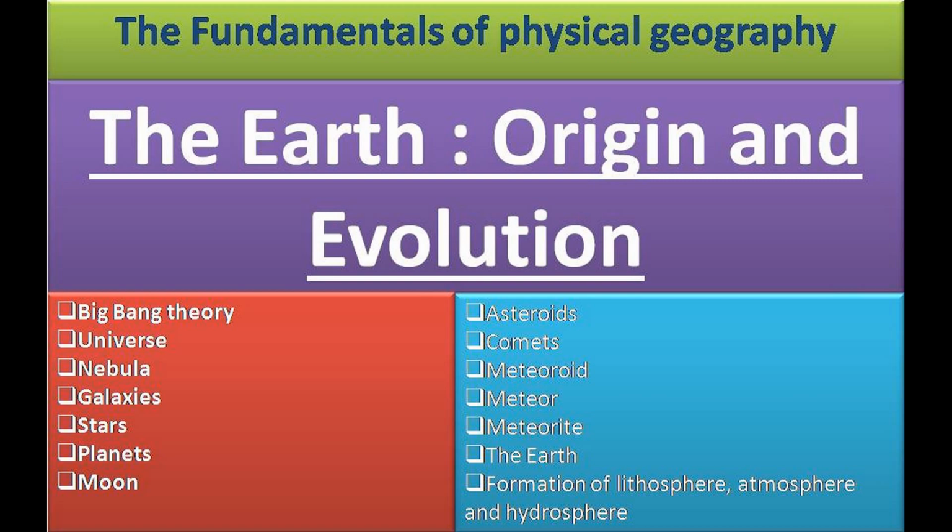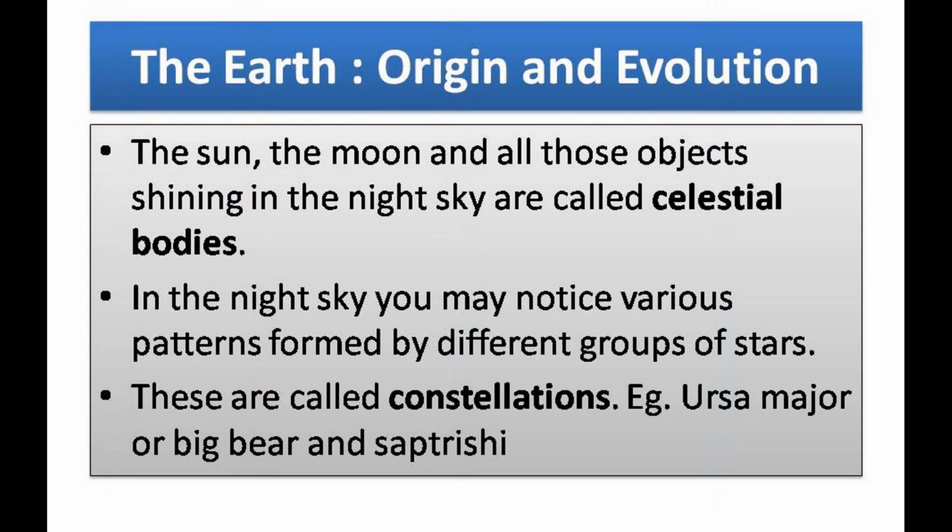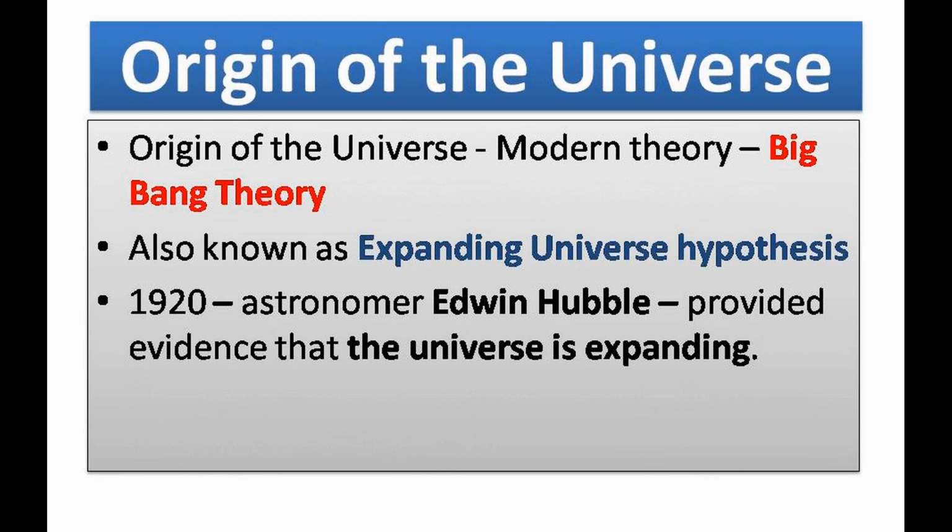Hello friends, today we are going to discuss the origin of the universe and the evolution of our planet, our home, the earth. The sun, the moon and all those objects shining in the night sky are called celestial bodies. In the night sky, you may notice various patterns formed by different groups of stars. These are called constellations, like Ursa Major or Big Bear and Saptarishi Mandal.